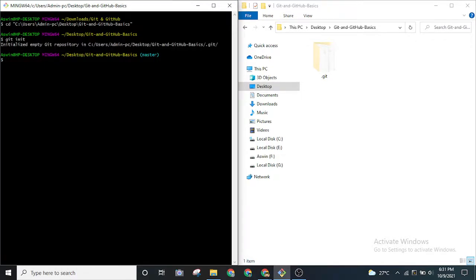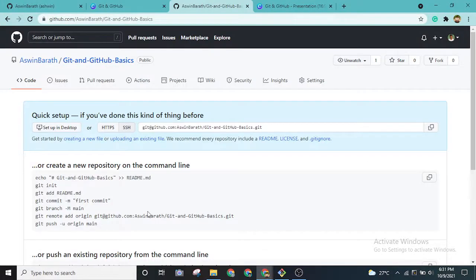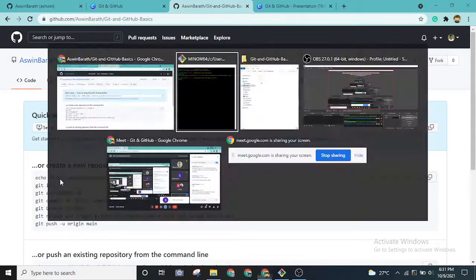So the next thing we can do is add our project files and so on. Let me use a command called echo. Even if you check out the empty repository that is created in GitHub, there's a command called echo. What echo will do is push this message into the file name that we are going to create.